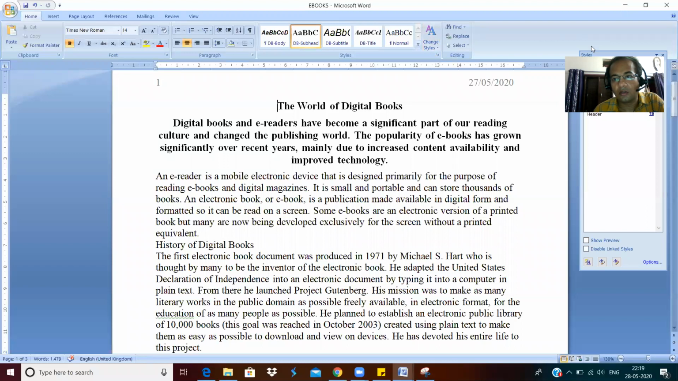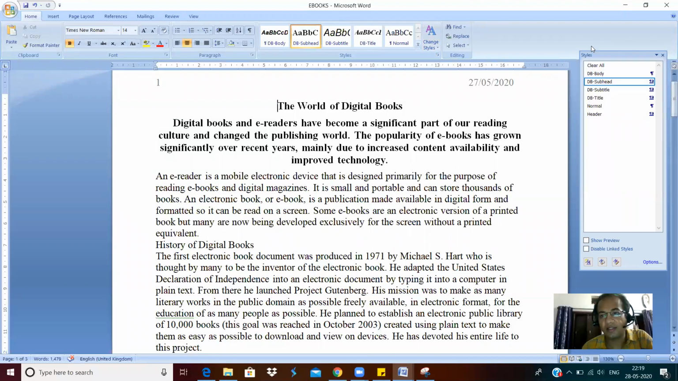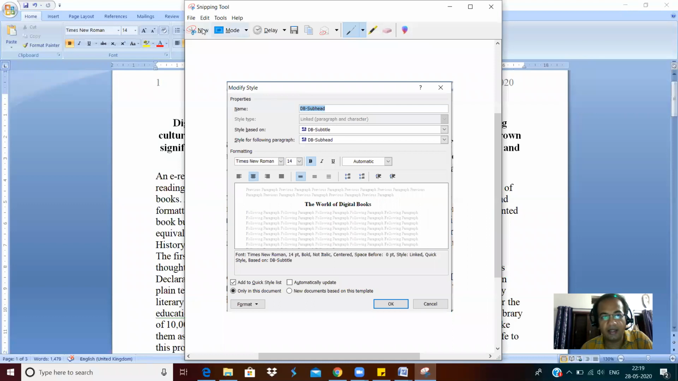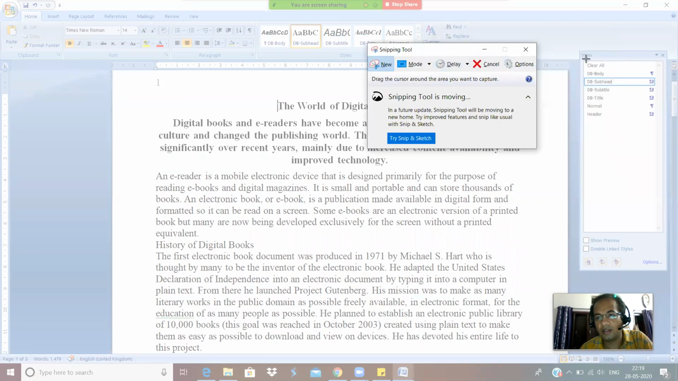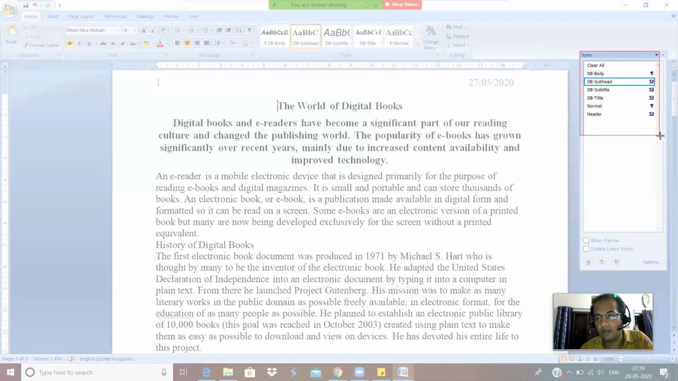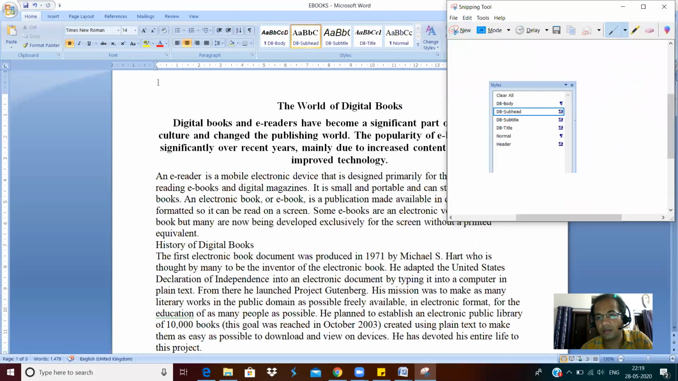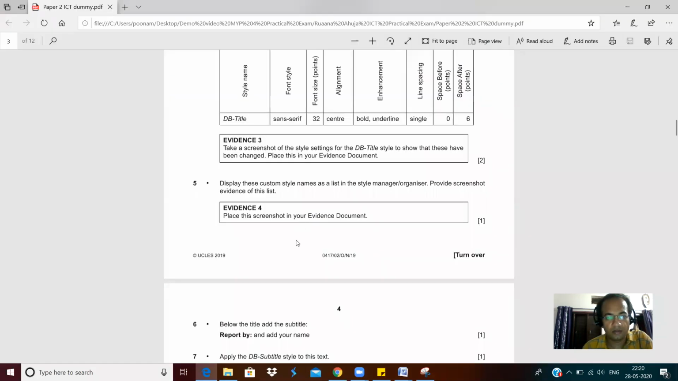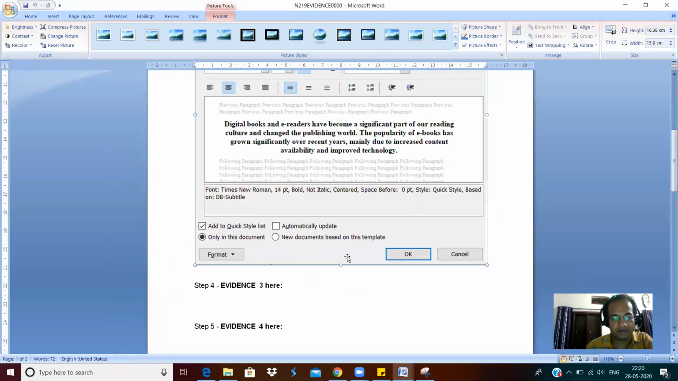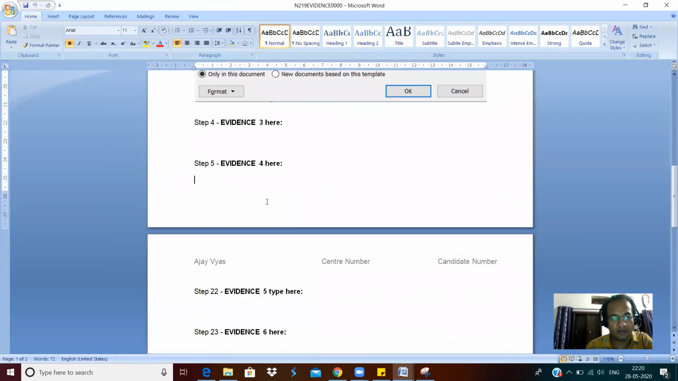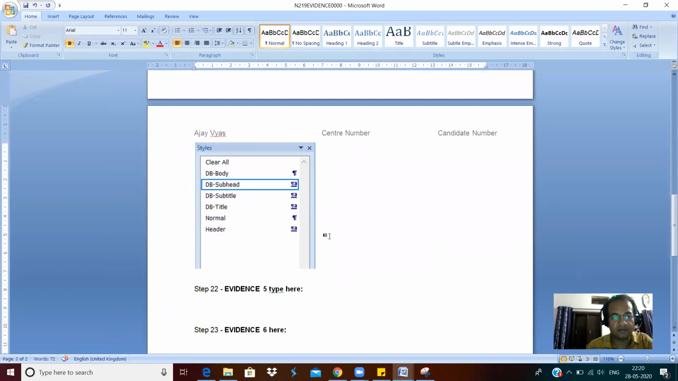So you can see all these are here, DB body, DB subtitle. So again, with the help of snipping tool, I can take this here and I can show it. I can copy it, and it is my evidence 4. So I can put it in the document evidence. So here I can paste it. That's it.